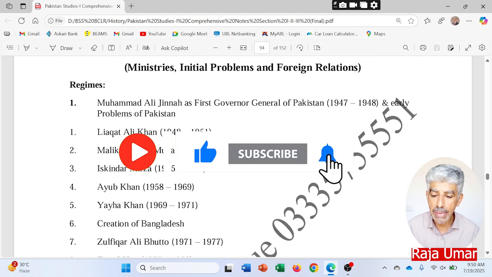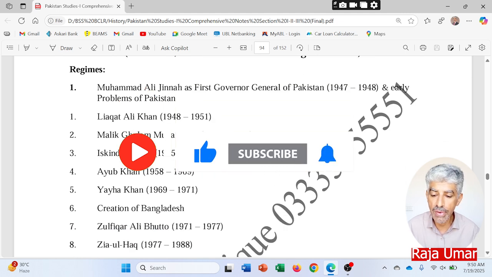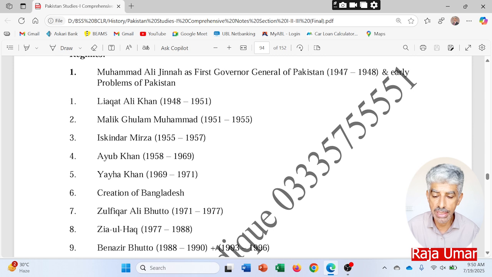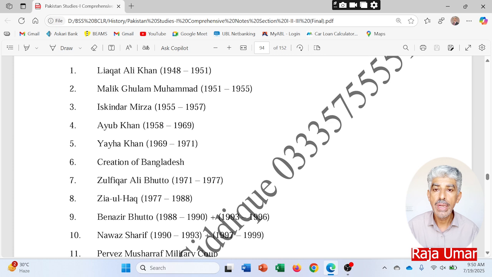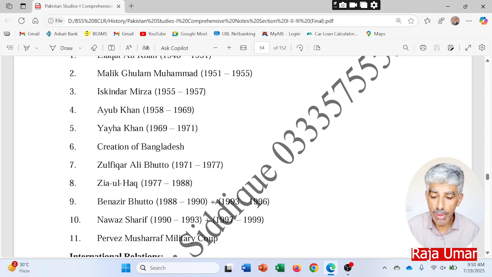Then the second military rule of General Yahya Khan from 1969 to 1971, and the creation of Bangladesh. Then Zulfikar Ali Bhutto's regime from 20th December 1971 till 1977. Then came the third military rule, of General Muhammad Zia-ul-Haq, from 1977 to 1988.